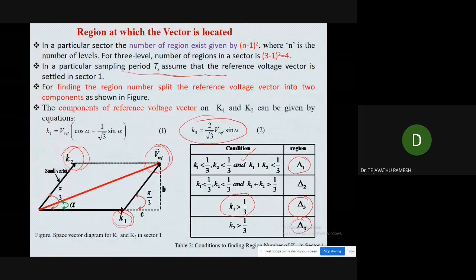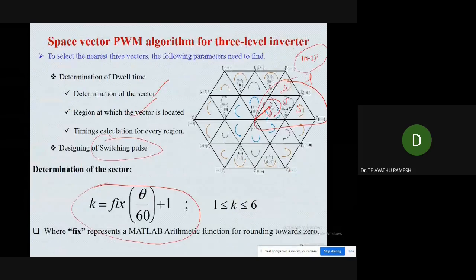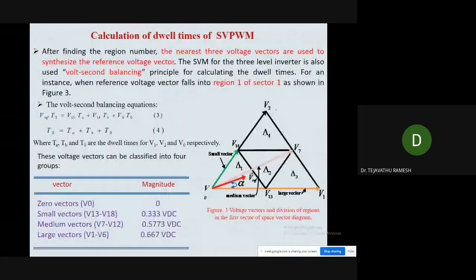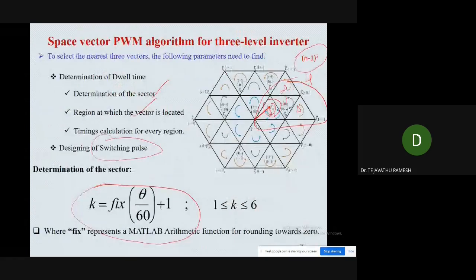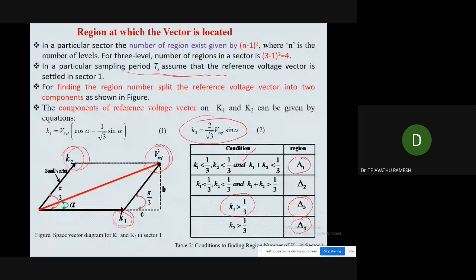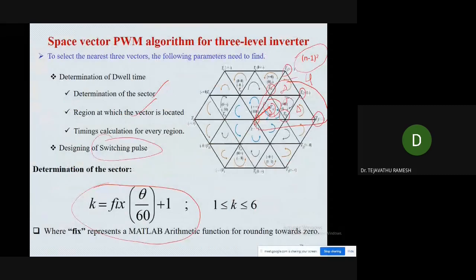Once the region number is known, imagine that we know this region. Here this is V0, this is V13, this is V14, and this is V0. So we know the nearest three voltage vectors; the others are far away. So when V reference falls in region 1, we can find the voltage vectors 13, 14 and 0.